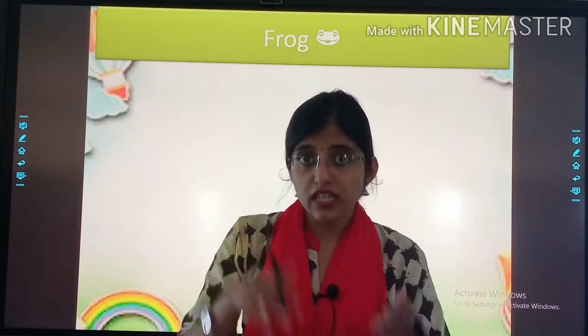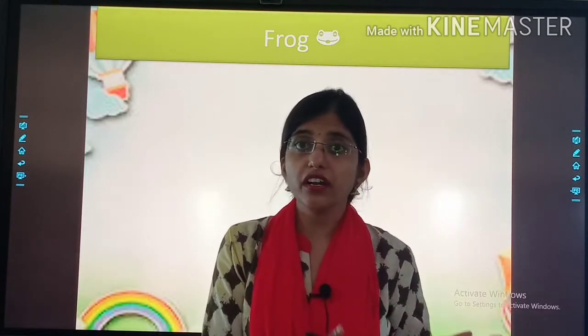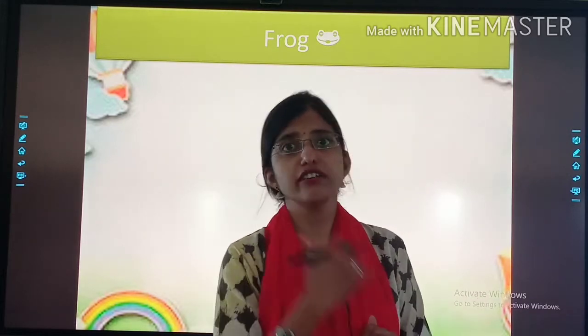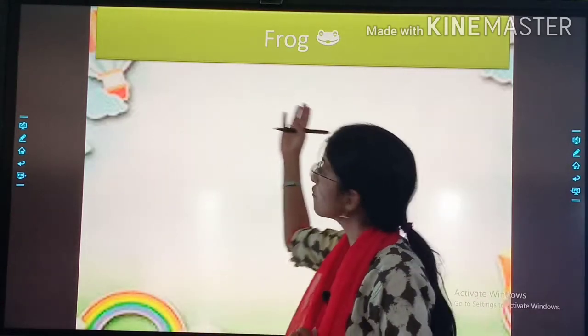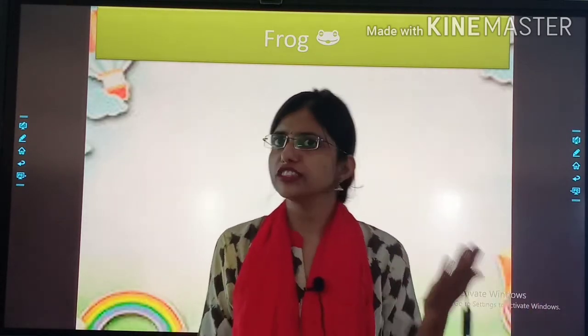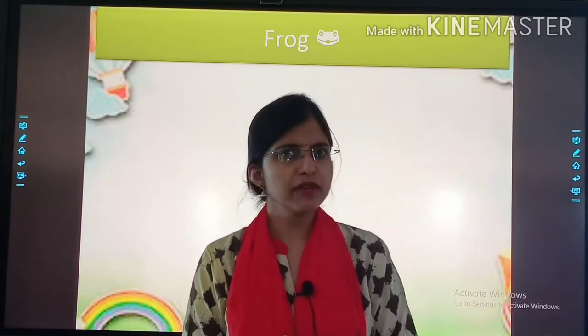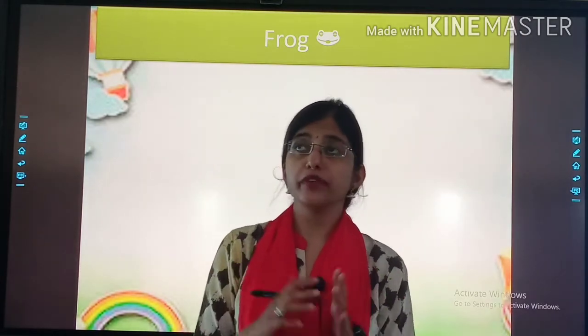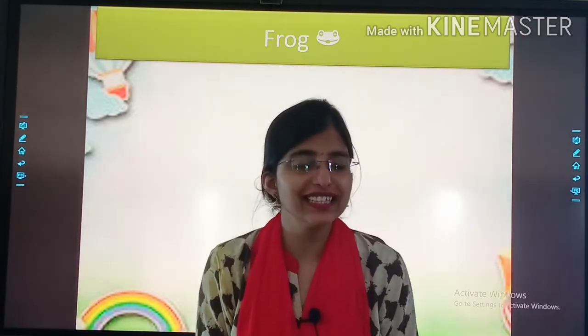We can't live inside water. Similarly, fish can live only inside water. They can't live on land. But Mr. Frog, he can live on the both, on land as well as water. इसका मतलब वो किससे breathe करते हैं? How do they breathe? What are the breathing organs that a frog has?